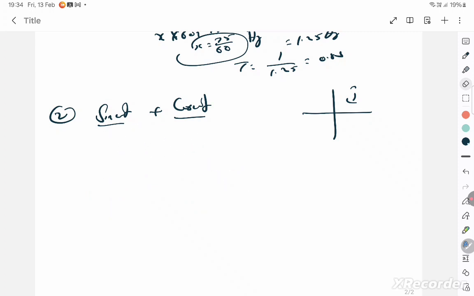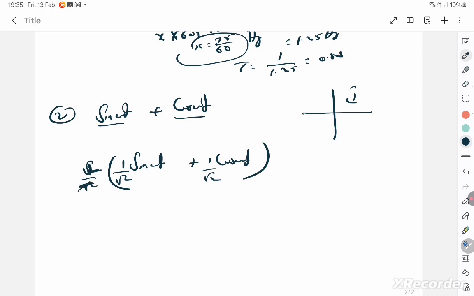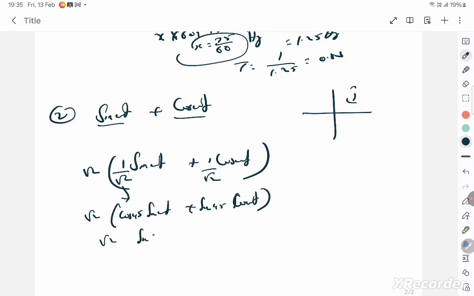To prove it's simple harmonic, when they give you sin omega t plus cos omega t, you should always multiply and divide by root 2. You should treat this as if there is a 1 here, then multiply and divide by root 2 and take the denominator alone inside. So it will become root 2 into cos 45 sin omega t plus sin 45 cos omega t, which is root 2 into sin of omega t plus pi by 4. Has it come out as one single sine function? Therefore, it's definitely simple harmonic, where this is the maximum amplitude.